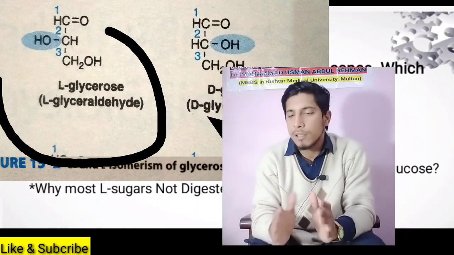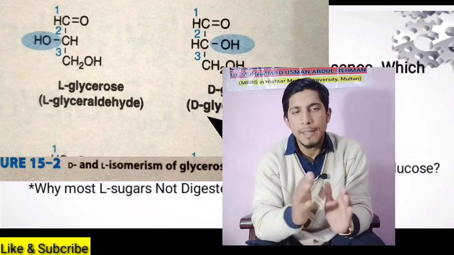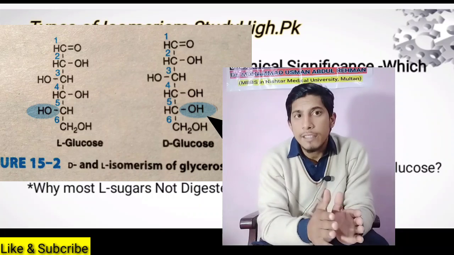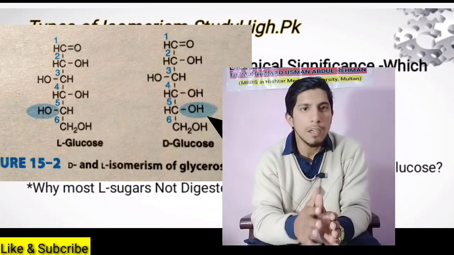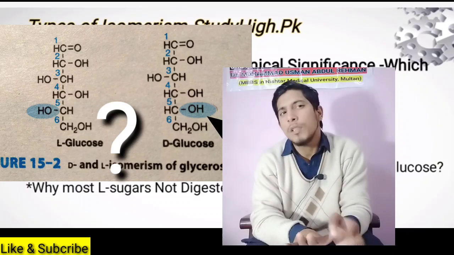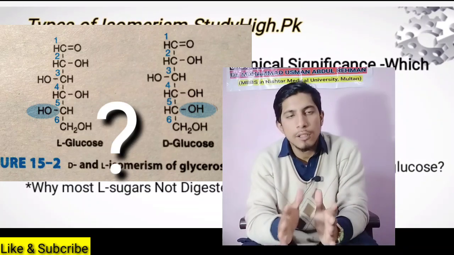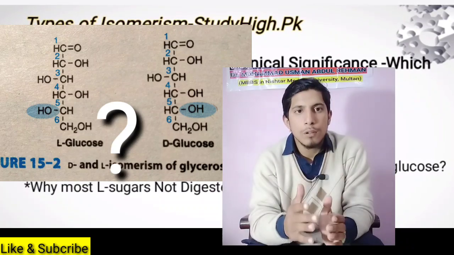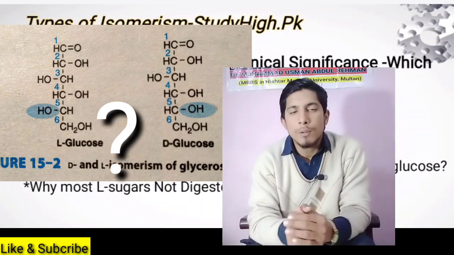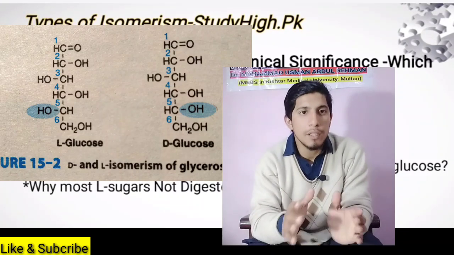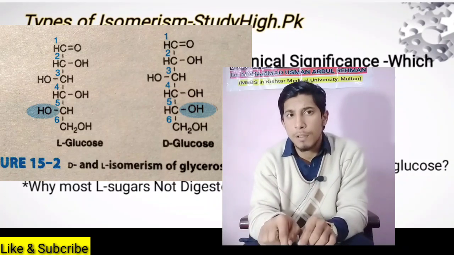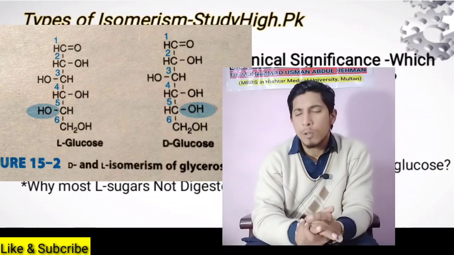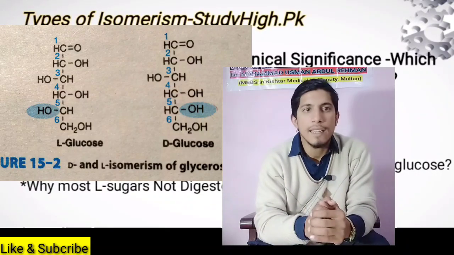Both are mirror images of each other. We specify enantiomers into different types on the basis of the orientation of the H and OH group on a specific carbon. The point is, which carbon? Glucose consists of 6 carbon atoms. On which carbon can you see that this is L-glucose and this is D-glucose? Why do you see the orientation of the OH and H group on this carbon, and why not on that carbon?